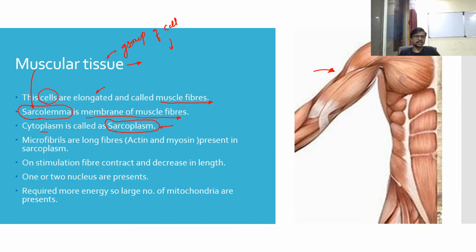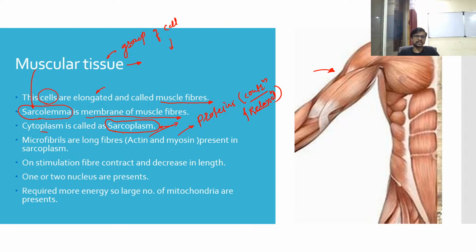Microfibrils are long fibers made up of actin and myosin. We know what actin and myosin are: these are proteins. These proteins are actually responsible for contraction and relaxation. So these are the proteins, the functional part of our muscle cells. I'm not talking about the muscle tissue now; it is the functional part of our muscle cells.